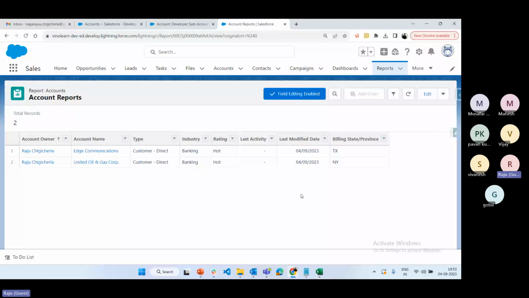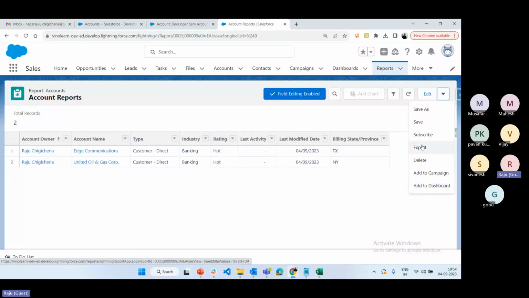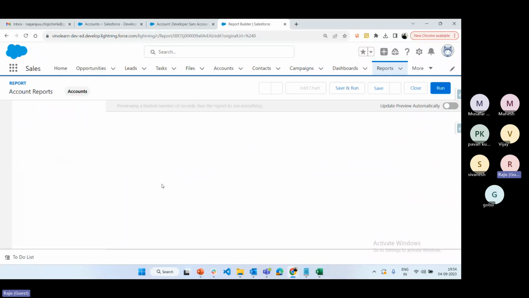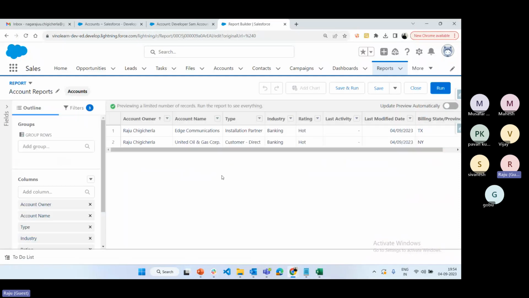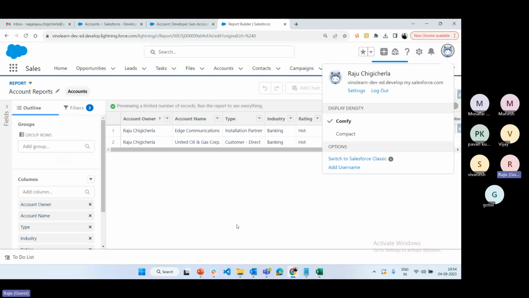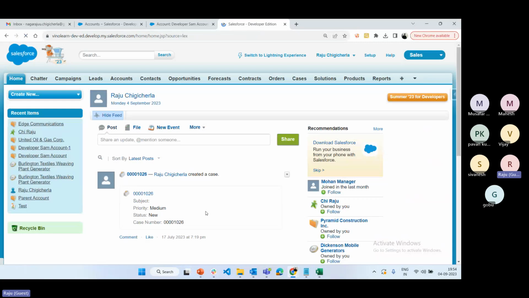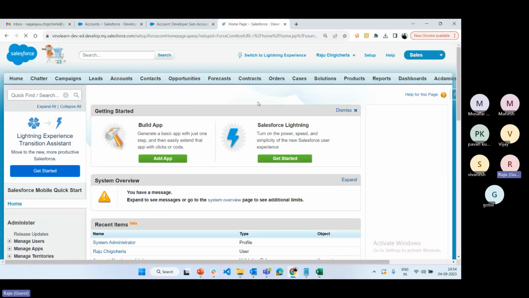Later we'll discuss those advantages. And here we have many options: add to campaign, add to dashboard, export, subscribe, all the buttons whatever we discussed, same in Classic and Lightning. Only the creation, navigation and the UI part is different from Classic to Lightning. Okay, tomorrow we'll discuss the remaining reports, summary or matrix report in Lightning, and then we'll go for the custom report type.